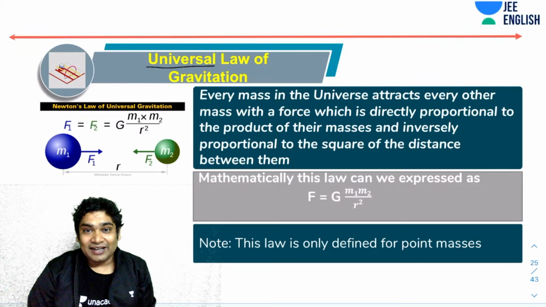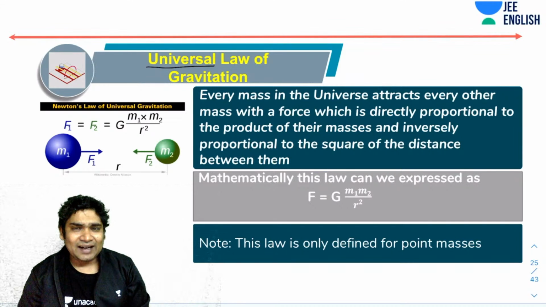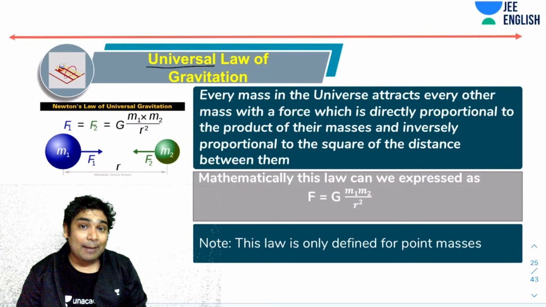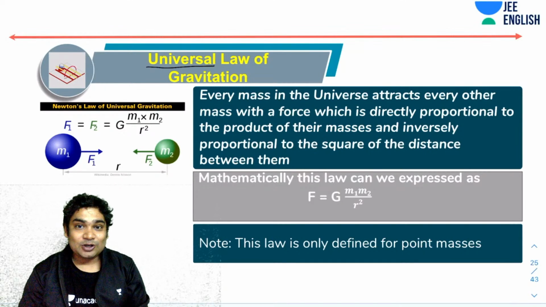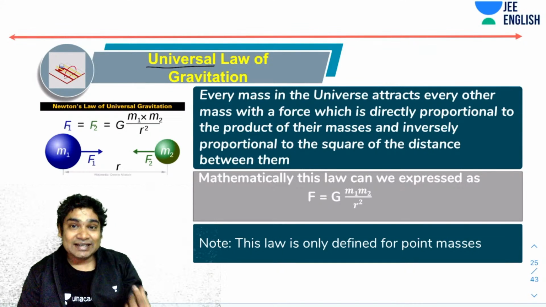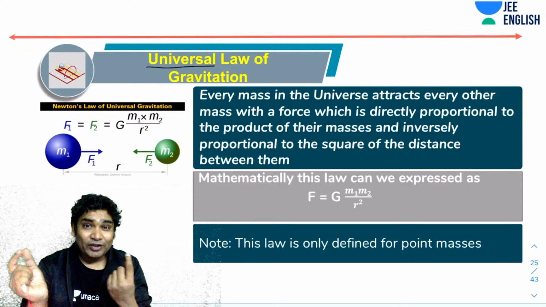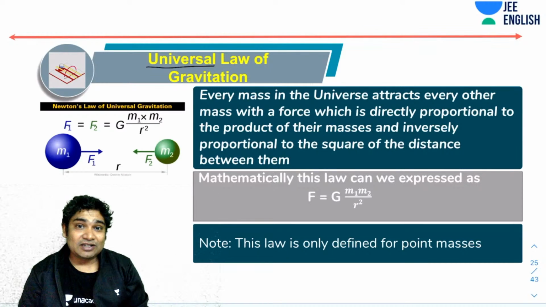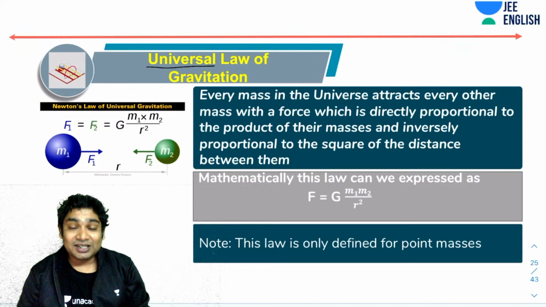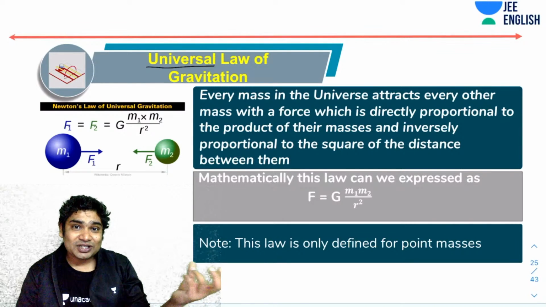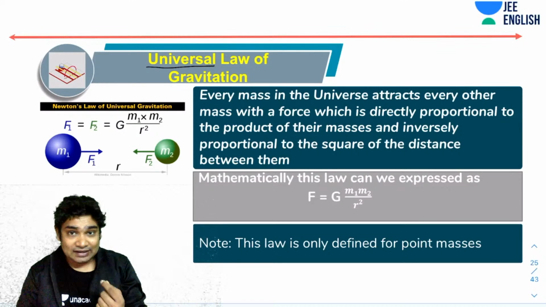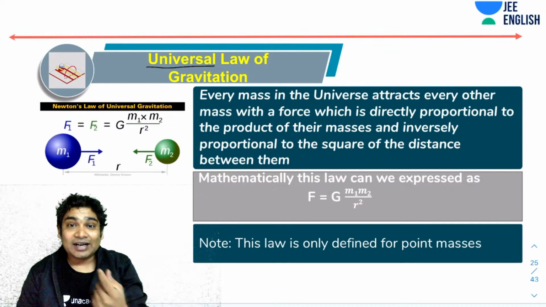What suddenly struck him was that Earth seems to be applying a force on the Moon, and Earth also seems to be applying a force on the apple. And Newton, being Newton, had the third law also. Since the Earth is moving around the sun, the sun must be applying some force on Earth, and from the third law, Earth must be applying an equal and opposite force on the sun. So he realized that Earth seems to be applying an attractive force on the sun, on the moon, and on the apple.